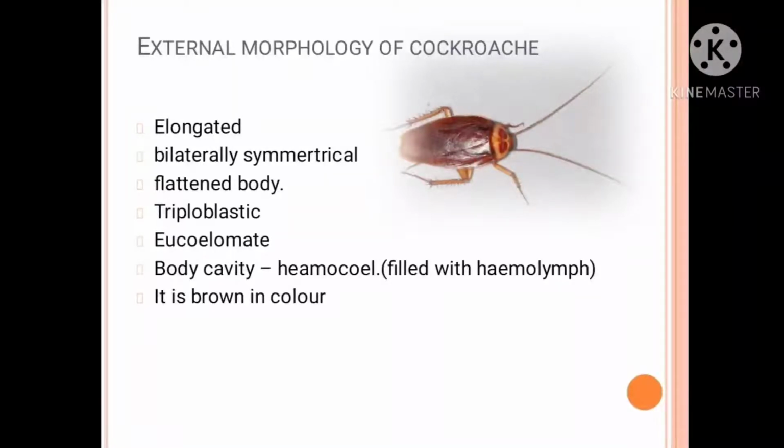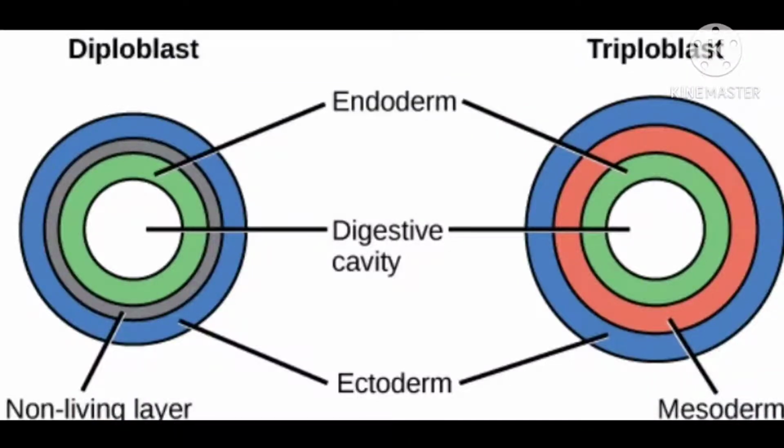Now let's see the internal structure. Cockroaches are triploblastic, eucoelomate and truly segmented animals. Triploblastic means what? The body of the cockroach is made up of 3 germ layers. 3 germ layers means what? Ectoderm, endoderm, mesoderm. In human beings also these 3 germ layers are present. In the cockroach also, the body is made up of 3 germ layers.